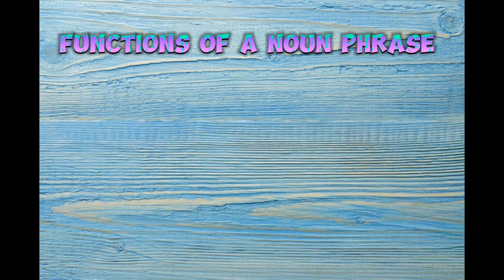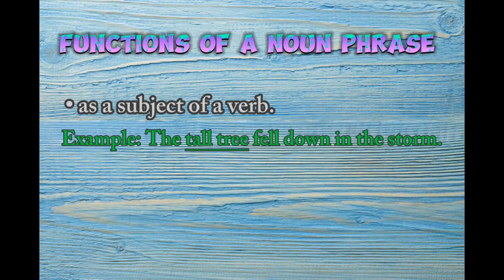There are two functions of a noun phrase. So the first is as a subject of a verb. For example, the tall tree fell down in the storm. So in this sentence, the phrase the tall tree functions as the subject of the verb, which is fell, and it is therefore a noun phrase.